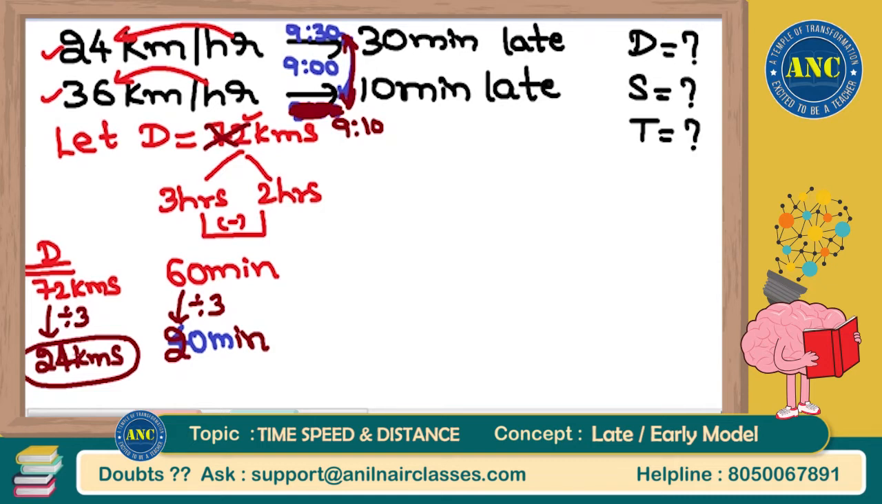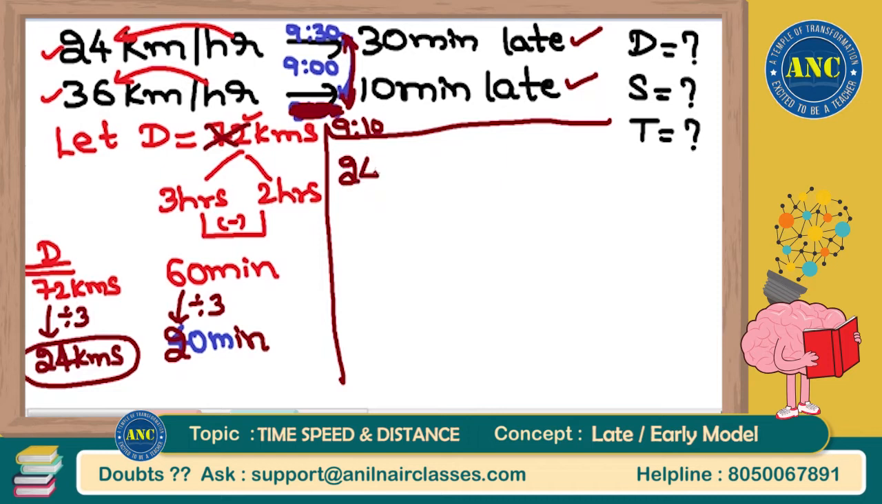Now see here, distance is over. How to calculate time? Either take the first condition or the second condition. Suppose I take the first condition: 24 kilometers per hour, 30 minutes late. What is the meaning of 24 kilometers per hour? The meaning of 24 kilometers per hour is that in 1 hour I will cover 24 kilometers.